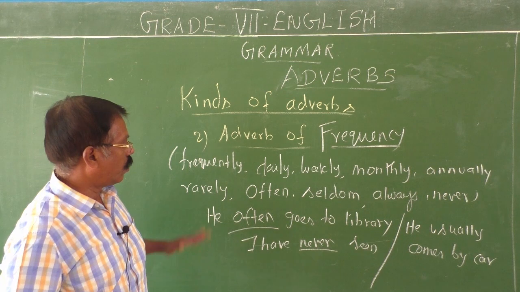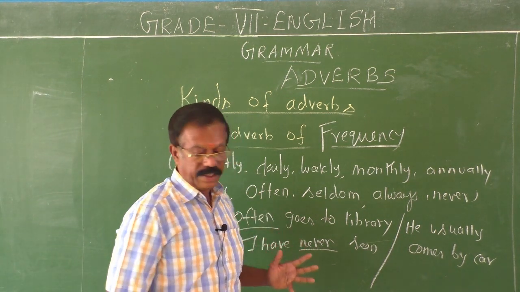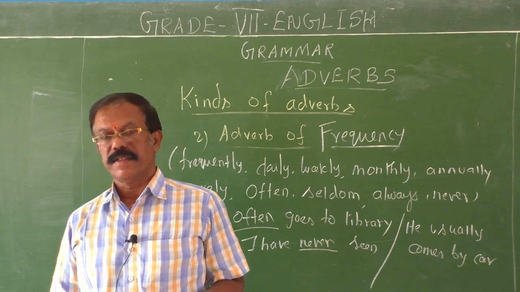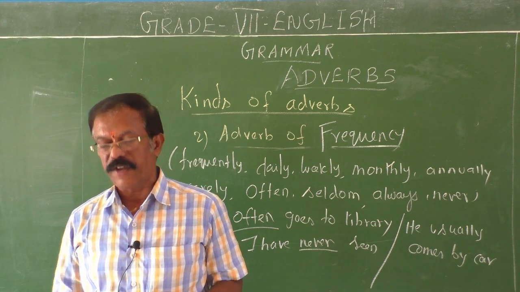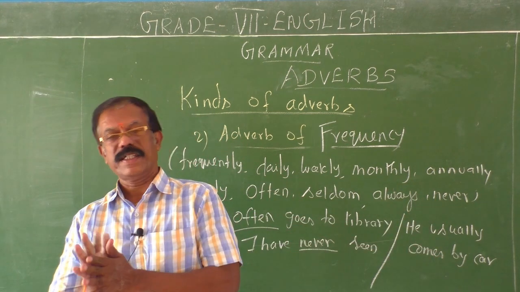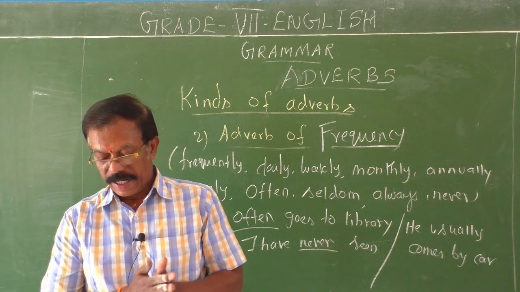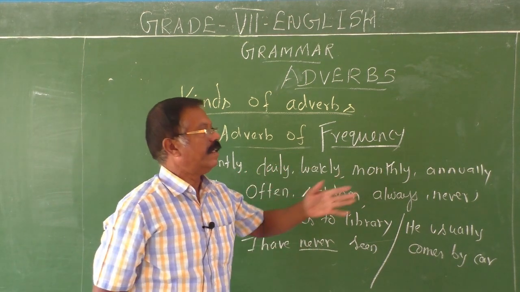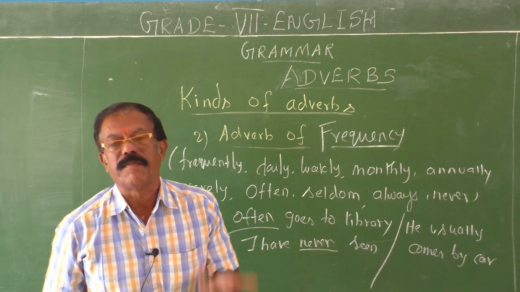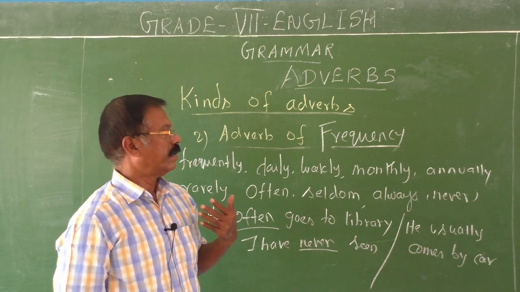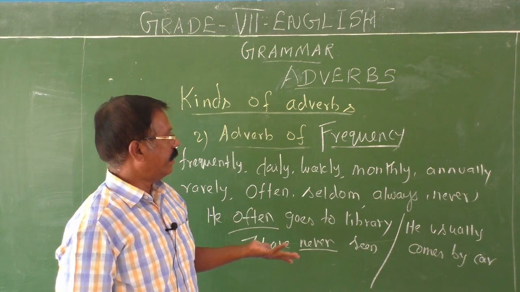Okay, children. So often, never, usually, seldom, and always. See, she is always late for school. But I know that you will never be late to the class. Okay, children. You are good children. And he twice reads newspaper. So it is monthly. He meets his family doctor monthly. Annually.